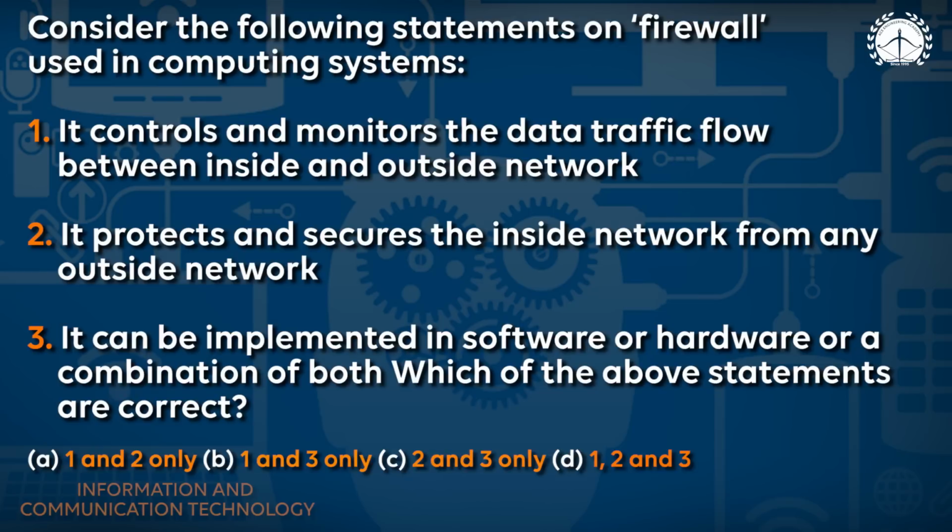Third point: it can be implemented in software or hardware or a combination of both. As the definition itself suggests, we can implement it as hardware or software. Many big companies use hardware as a firewall, but in our computer system also, in the operating system, in our normal computer, a firewall is used as software. So basically you can use it as both, software and hardware. So by seeing the first, second and third points, you see that all are true. Hence option D is right. Hence the answer is D.